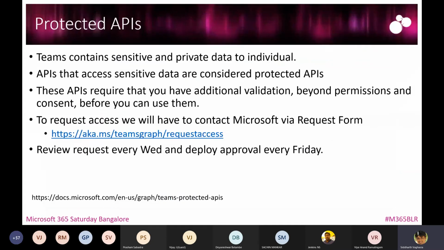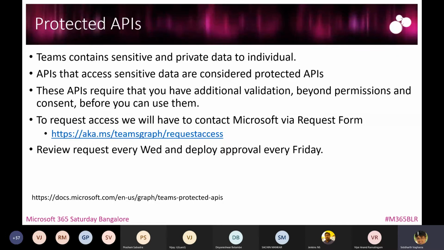Moving on, protected APIs. This might be new to some. There was a time when I was also not aware. Protected APIs with Microsoft Teams are something, because as we all know, Teams is an instant messaging solution, right? It means chat messages are being exchanged between users or within channels, and these are sensitive data which are private to the individual.